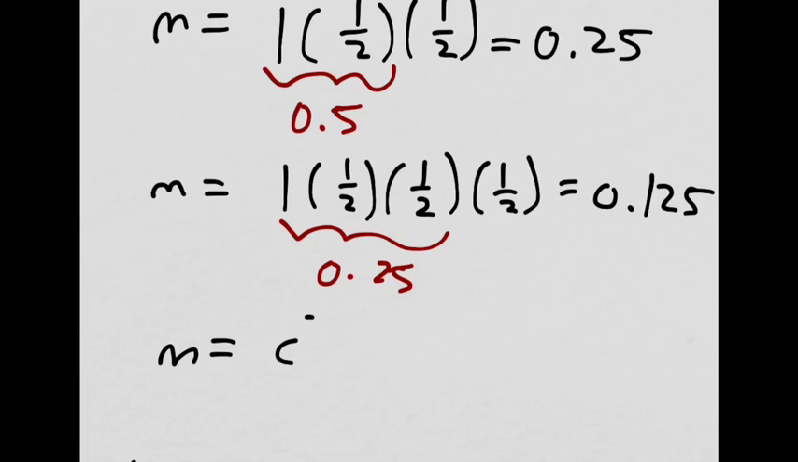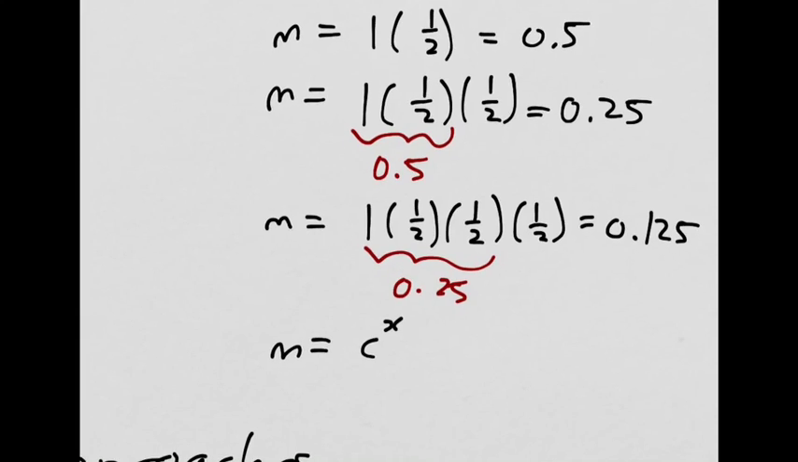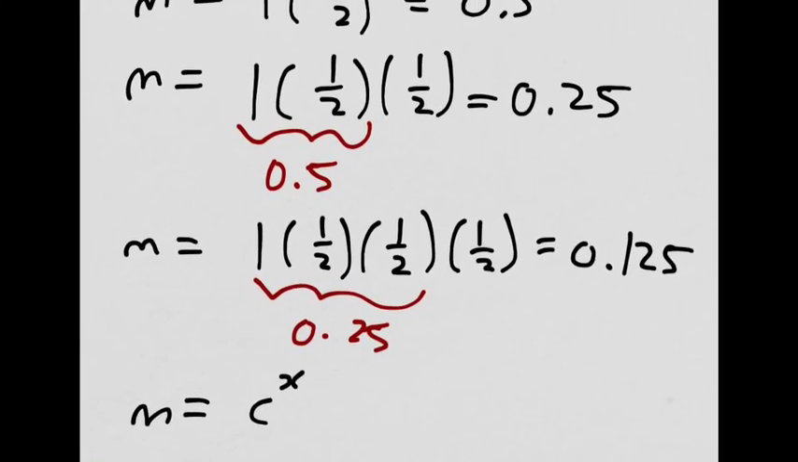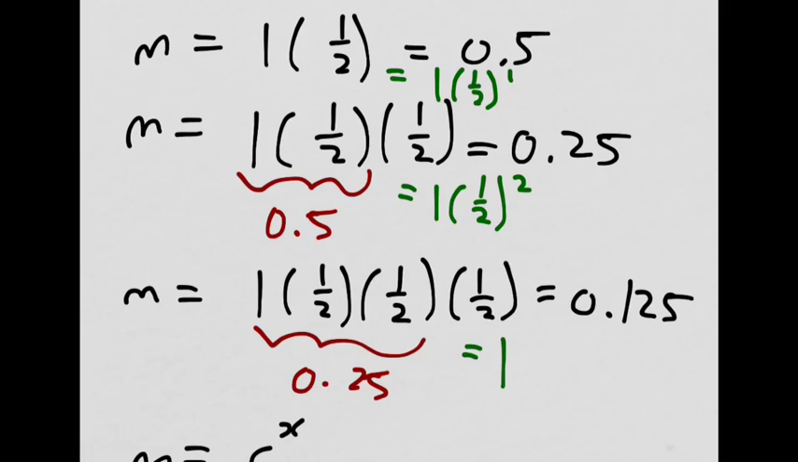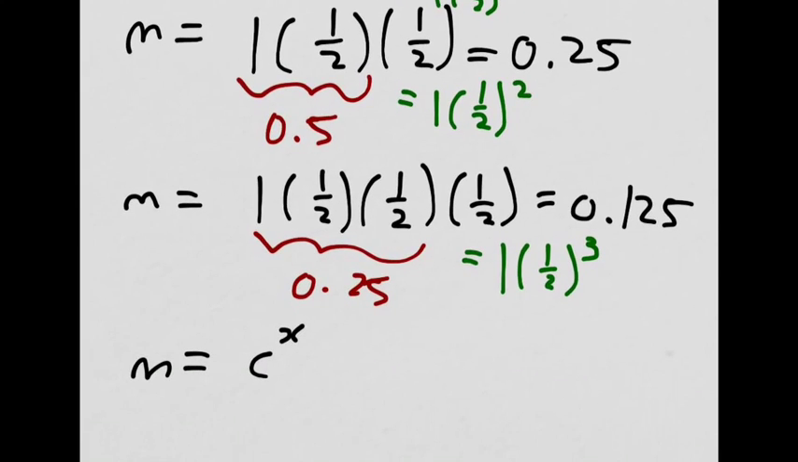Maybe I'll write it like this, see if this helps. I can write this guy as 1 times 1 over 2 to the power of 1. I can write this guy as 1 times 1 over 2 to the power of 2. This guy as 1 times 1 over 2 to the power of 3. So it'd be 0.5 or just half, right? So the real equation would be half to the power of x.